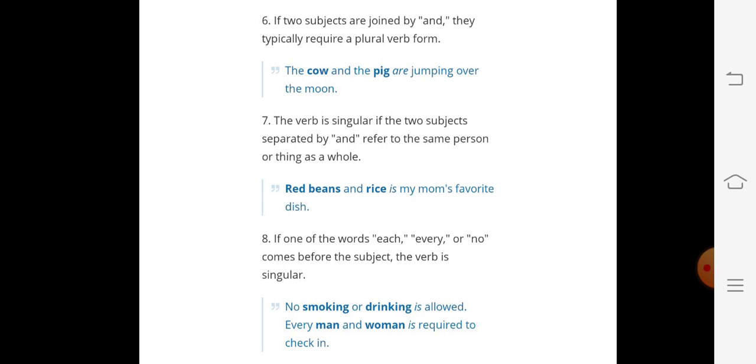Means there are red beans and rice, but it is one thing used as a whole. That's why it is my favorite dish. We are using is because red beans and rice, like pulse, dal, chawal, is considered as one. That's why we are using a singular verb in it.